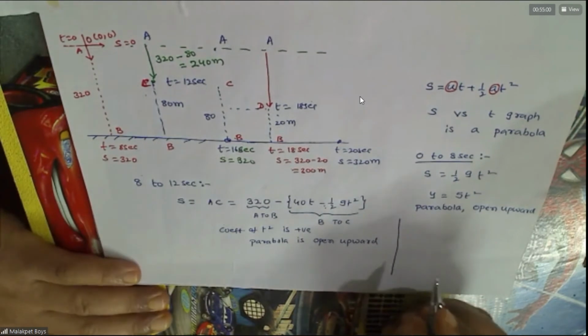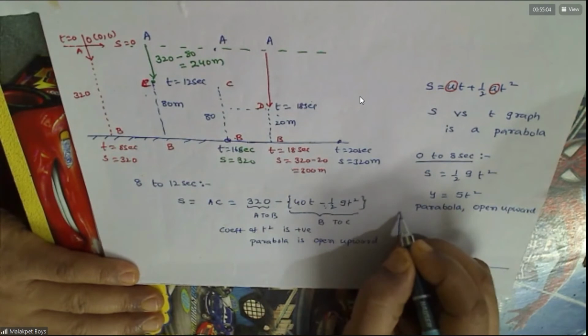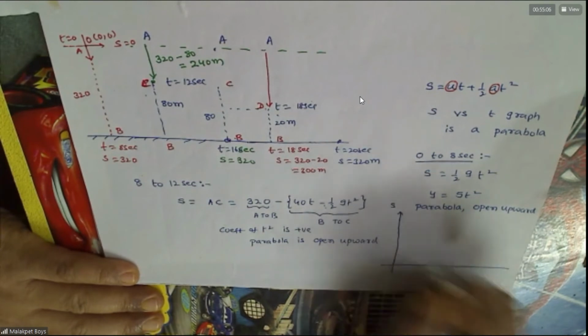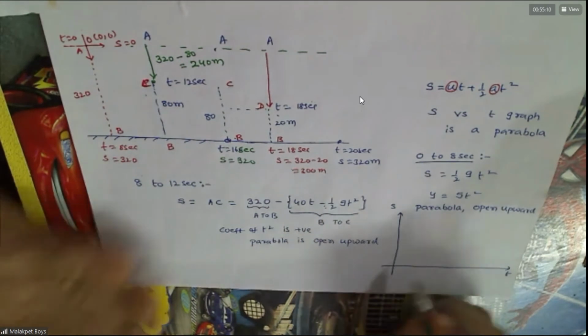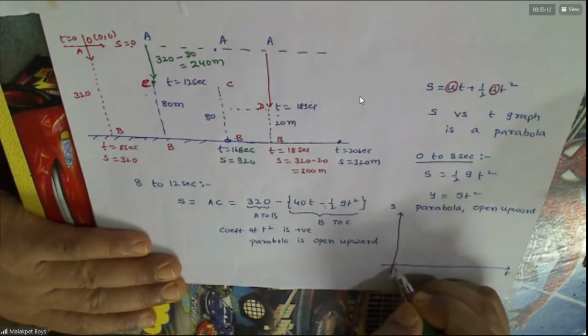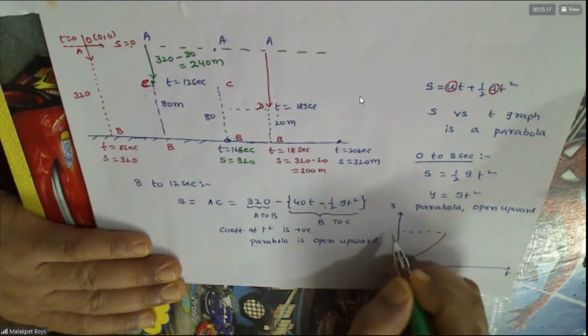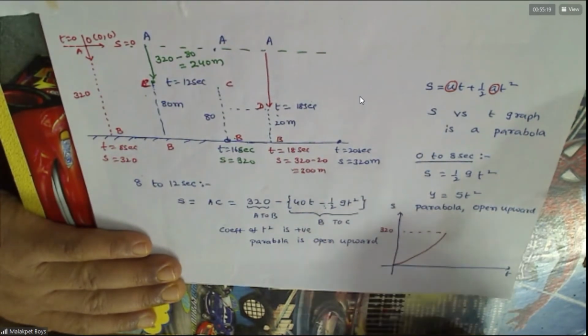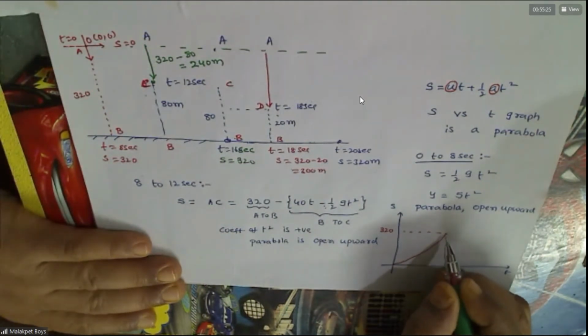So with this information, we can draw the graph approximately. This is the displacement time graph. Initially the displacement is 0. At some time it becomes 320. Then the displacement will decrease. It will go down now.